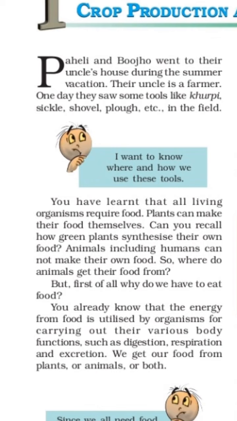Animals including humans cannot make their own food. So where do animals get their food from? We are aware that animals and human beings are heterotrophs. They do not prepare their own food. They depend upon plants or other animals. Some animals depend directly upon plants because they are herbivores, some animals depend upon other animals, they are called carnivores, and some animals depend on both animals and plants, they are called omnivores. Directly or indirectly, all animals and humans depend upon plants.